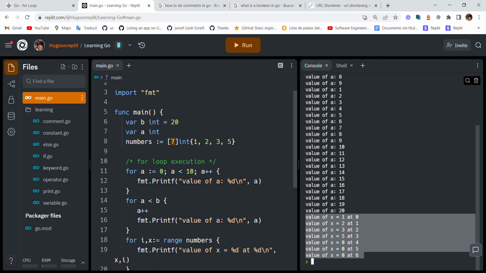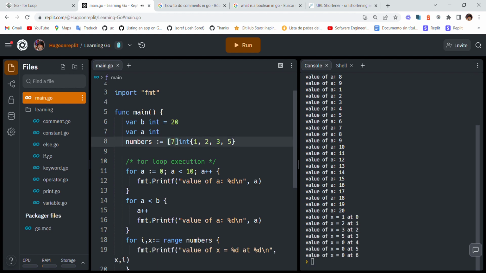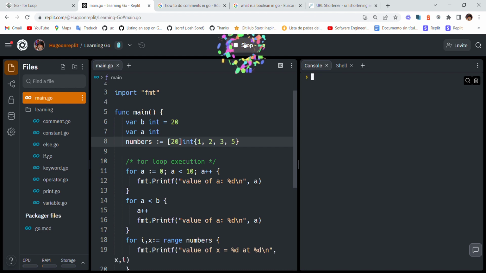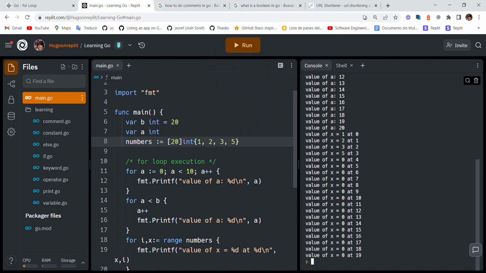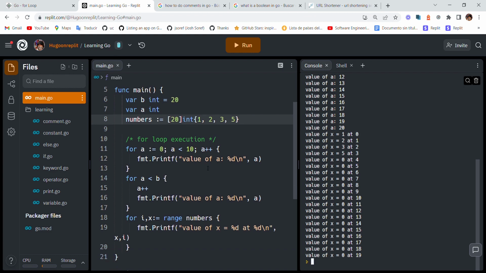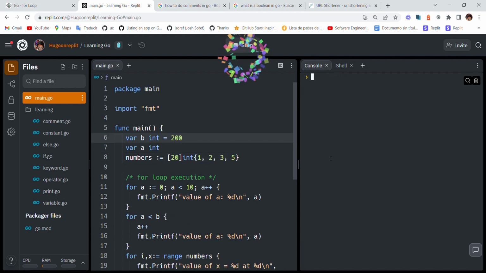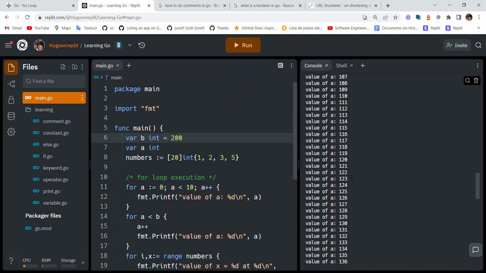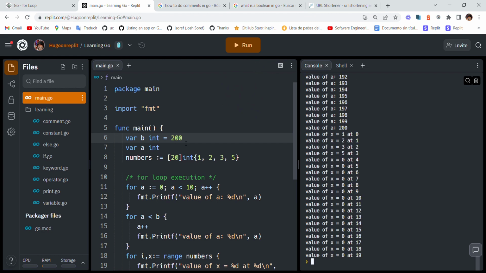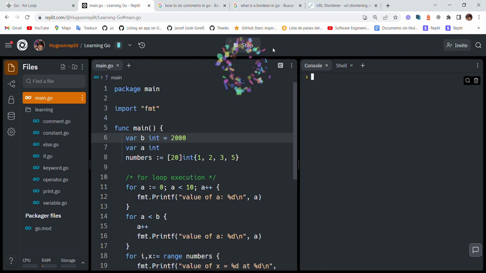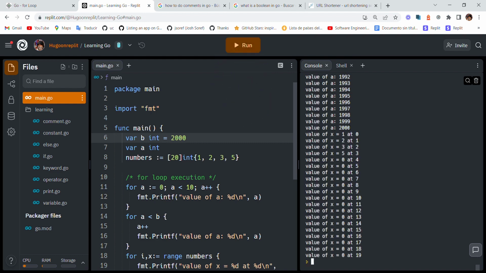Depending on this number, the lines will be a number. So let's check the number of lines. So 20, and we have 20 of these lines. 1, 2, 3. Yep. We start on 1, but we really start on 0. So 20 of these lines. And then we have 200 of these lines. As you can see, replay is really a fast IDE. So if you do 2000, there's not really a change. It just prints your 2000 lines.